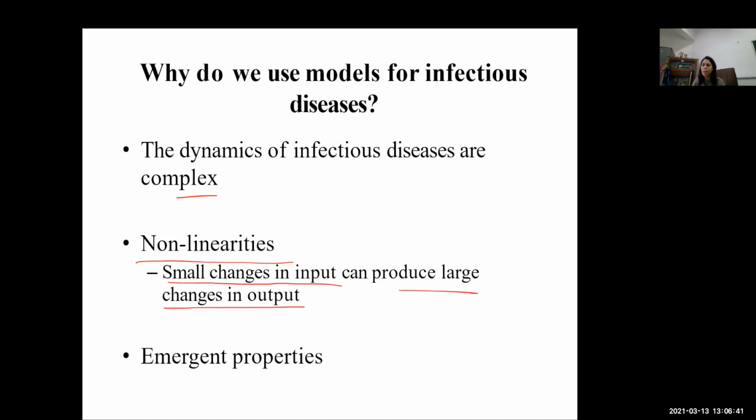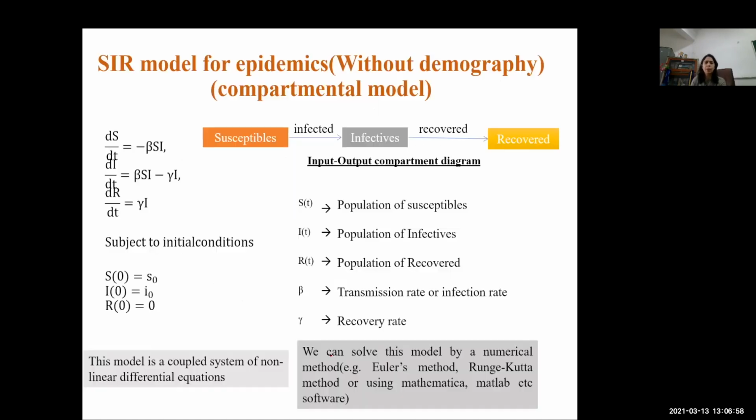That's why the forecast which was being made in December 19, that 4 lakh population is going to be affected due to corona worldwide, was found to be false in due course of time. There are emergent properties, of course, it is very clear. Okay, so let us try to develop a SIR model for epidemics. We will be doing it without demography, and we will be using a compartment model, of course.